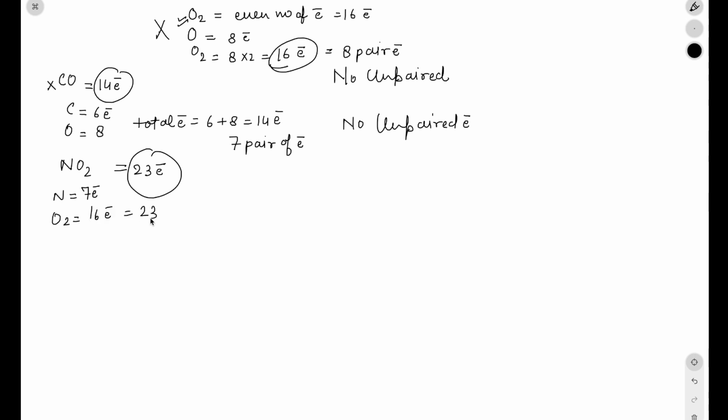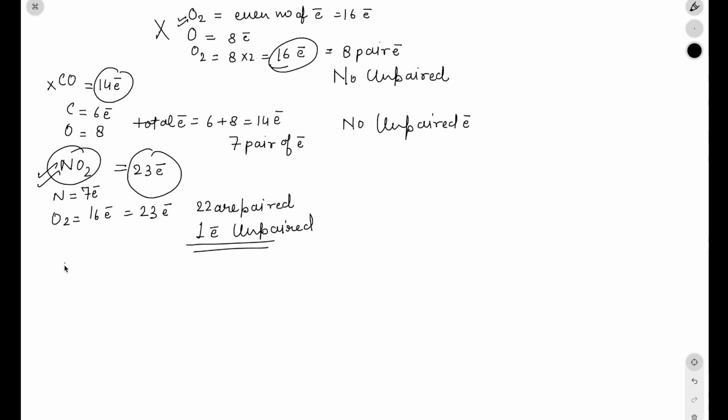So total 23 electrons, in which 22 are paired and 1 electron is unpaired. So it is an odd electron molecule because there is presence of 1 unpaired electron.